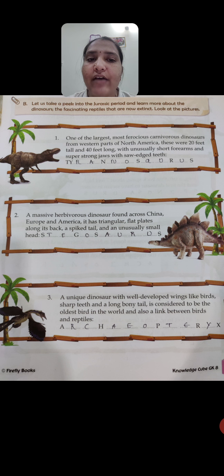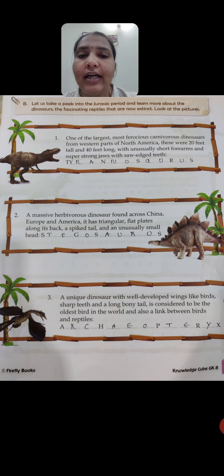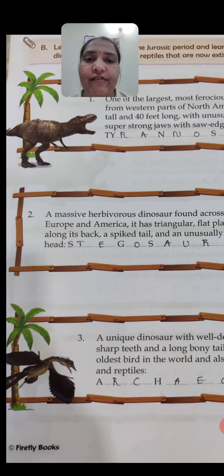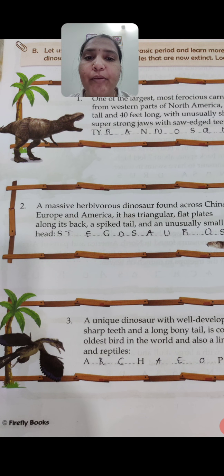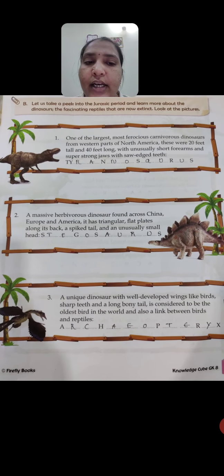It has very sharp-edged teeth. For this one we can call it a Tyrannosaurus. Okay, we can see that picture on the left side of your textbook. See it properly.